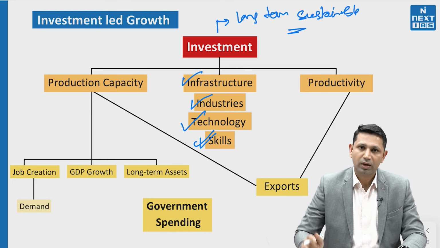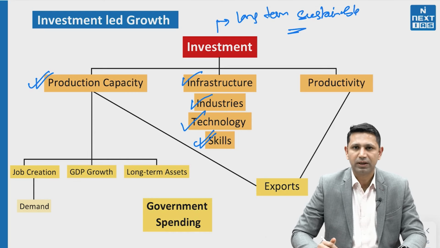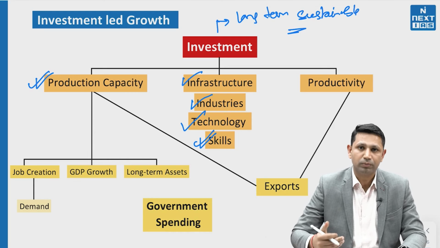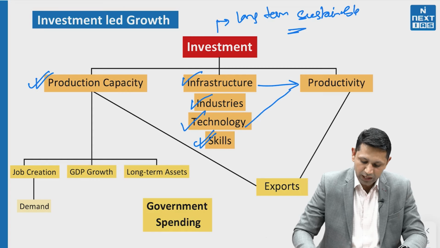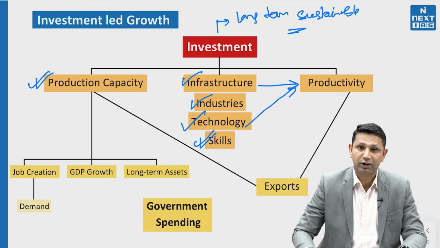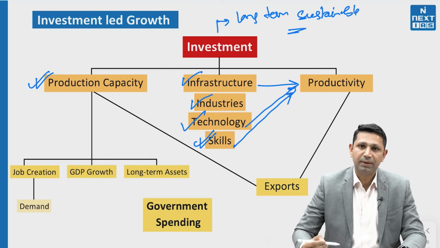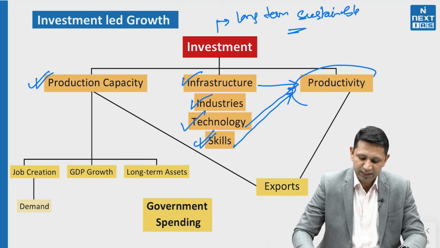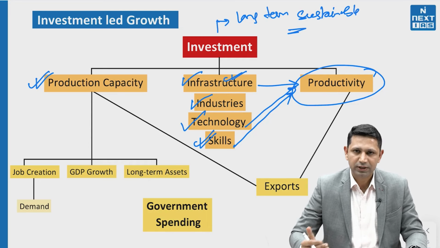What is it going to do? First of all, it is going to help in improving the production capacity of the economy. That means we will be able to produce more. Second thing that it is going to do is that it is going to improve the productivity as well. Why? Because we are now having better technology and a better skill set, so we are able to produce more. So our productivity has also increased. Along with this, the better infrastructure reduces the logistic cost of the industries, of the producing units.